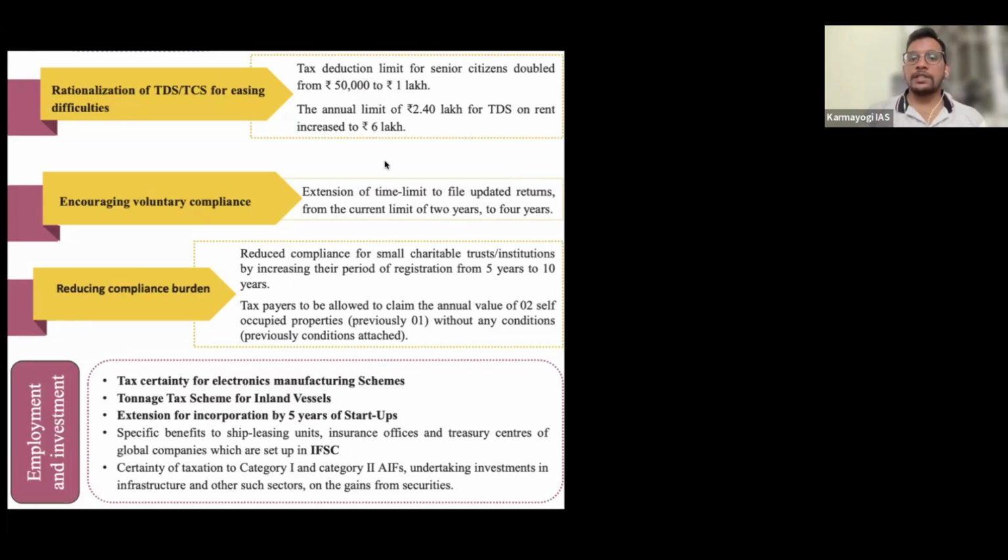And then the TDS on rent also. Let's say there are two people, I am A and the other person is B.